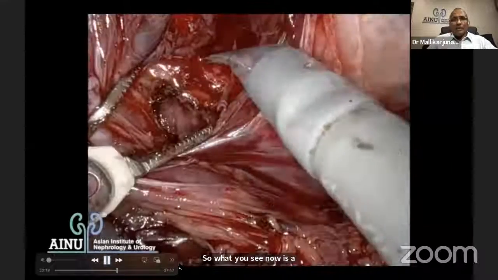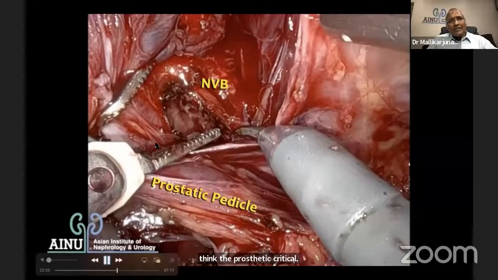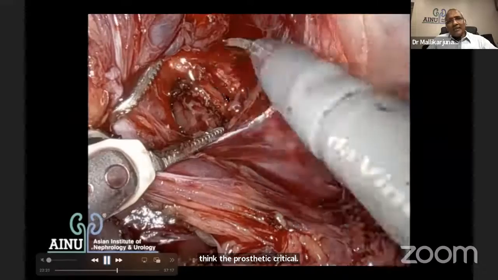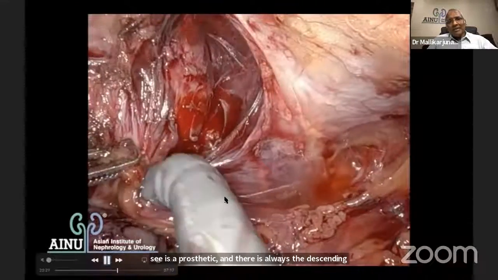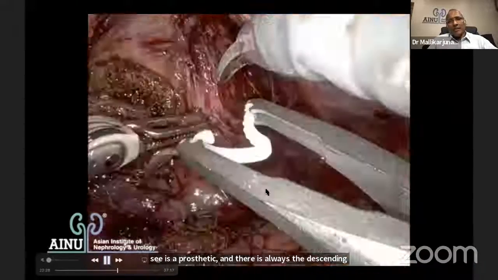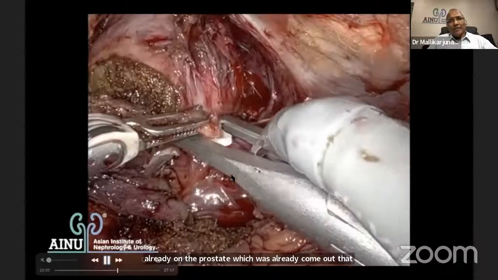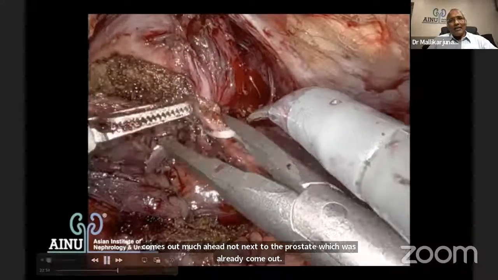Don't use multiple clips. It's thin. So what you see is a prostatic pedicle, and there is the descending branch which goes all along the prostate, which has already come out. It comes out much ahead, not next to the prostate. So the prostatic pedicle is going to be clipped and divided.